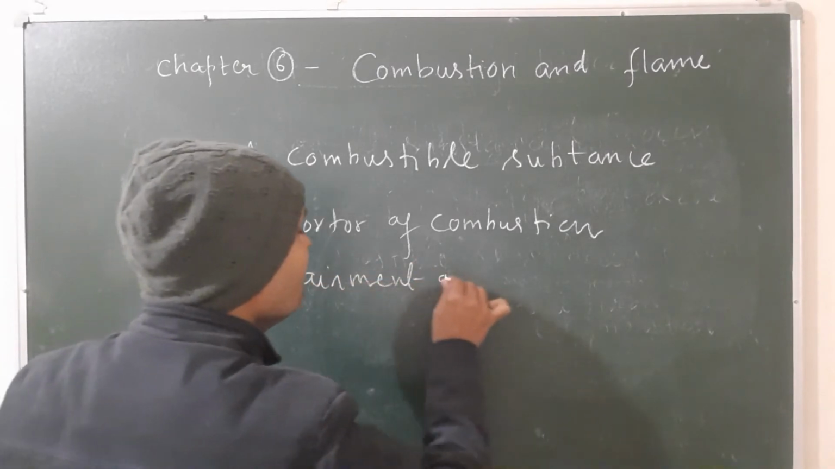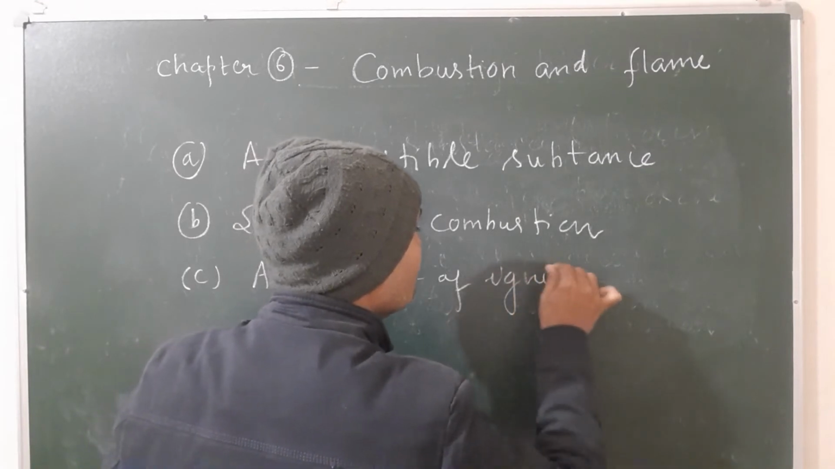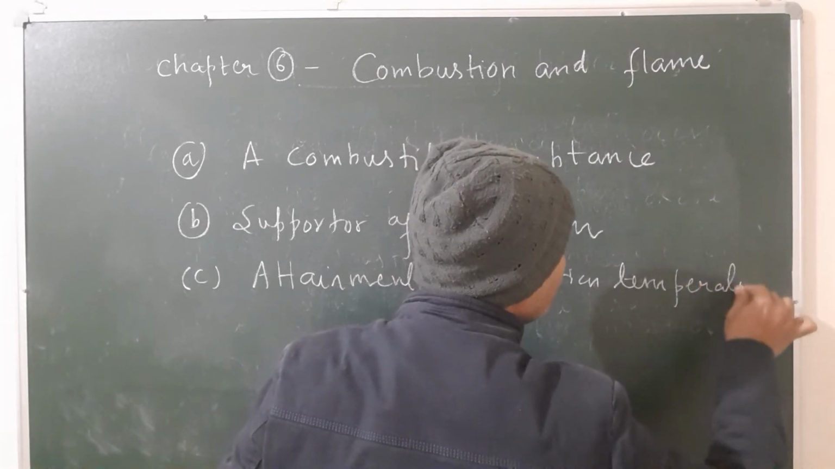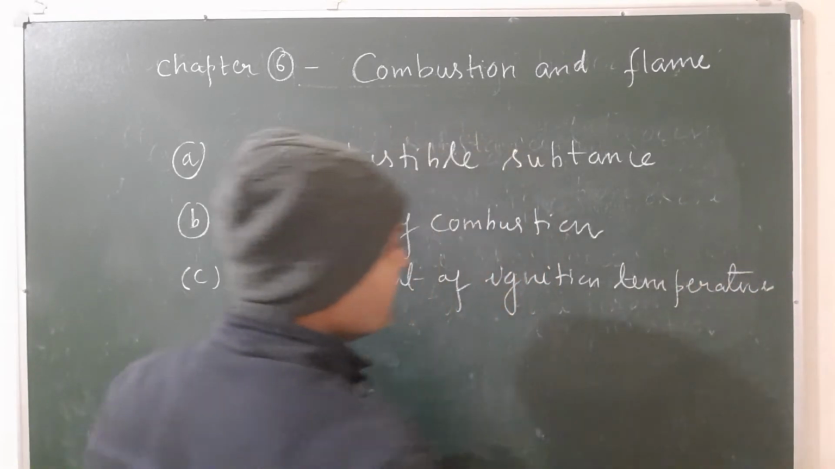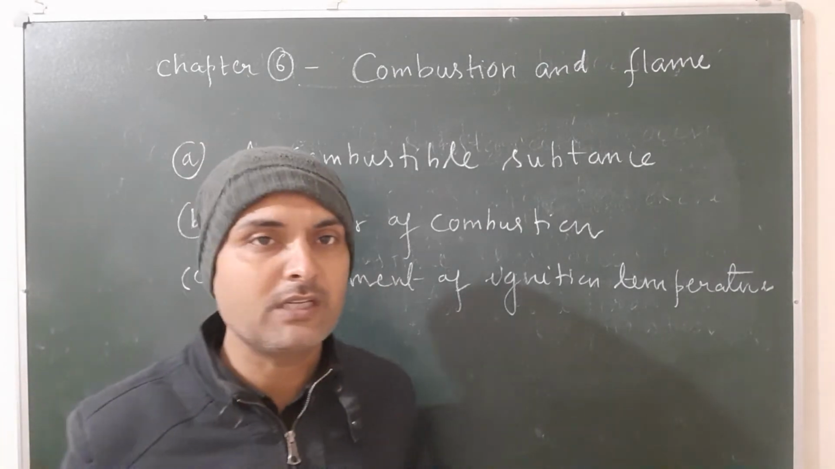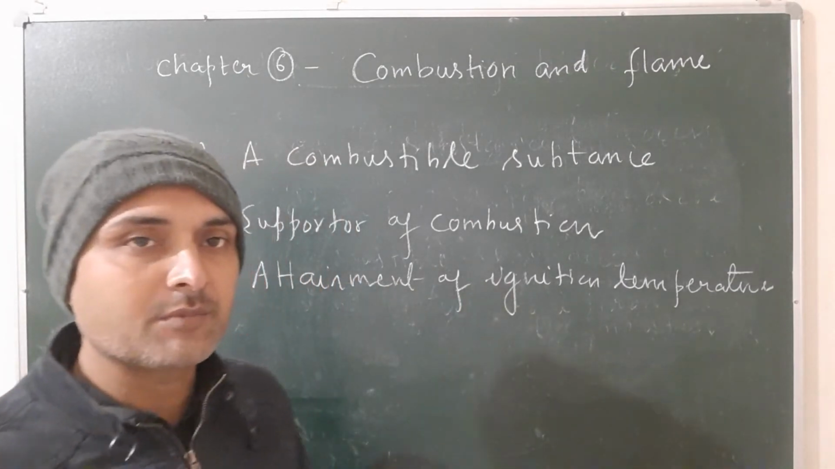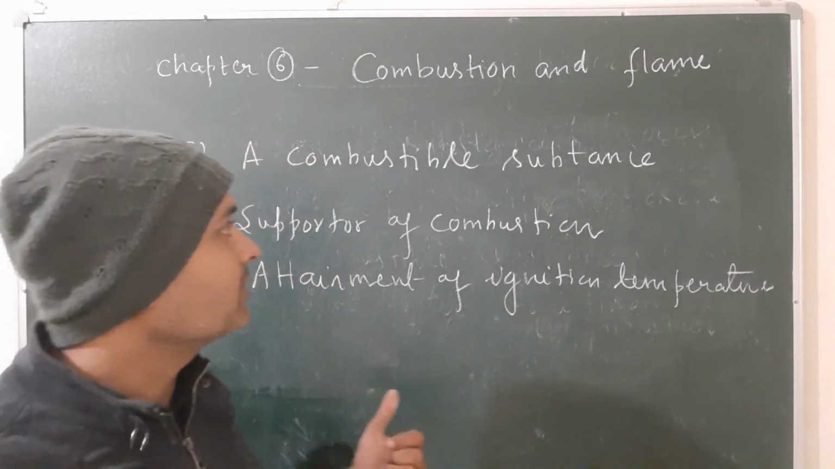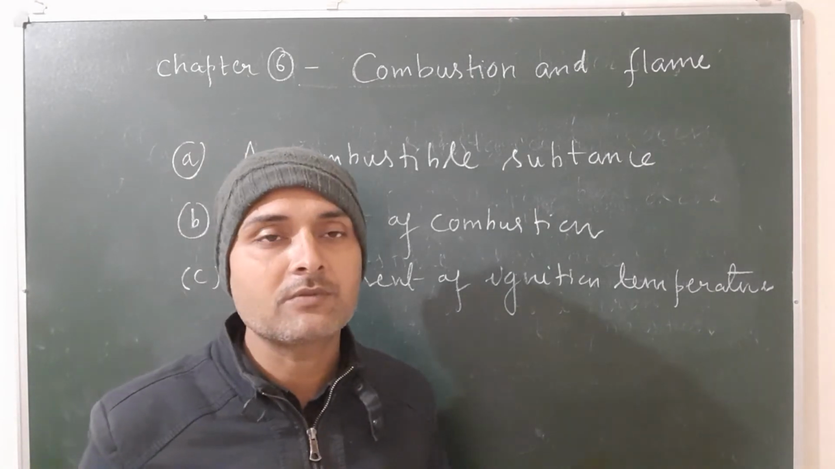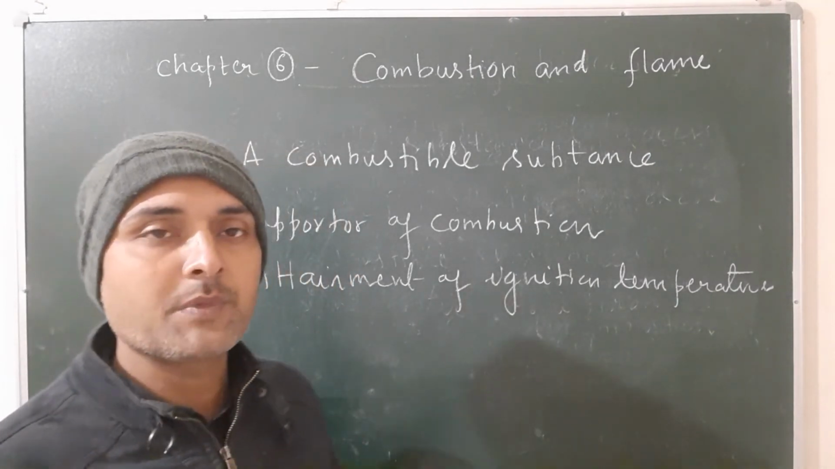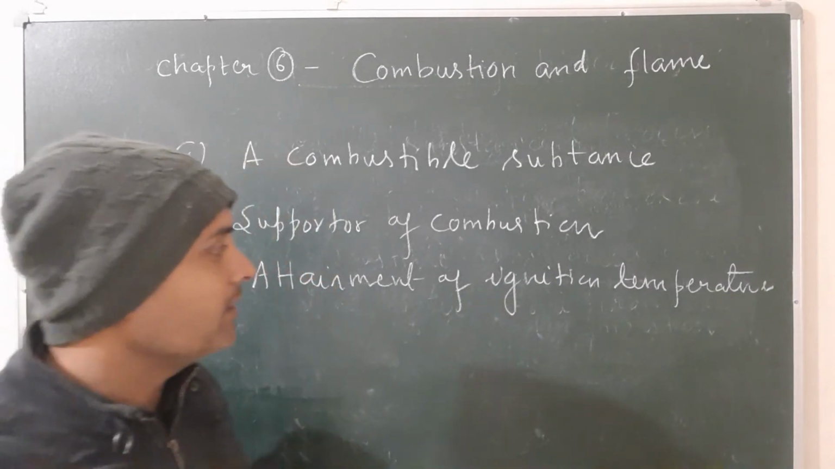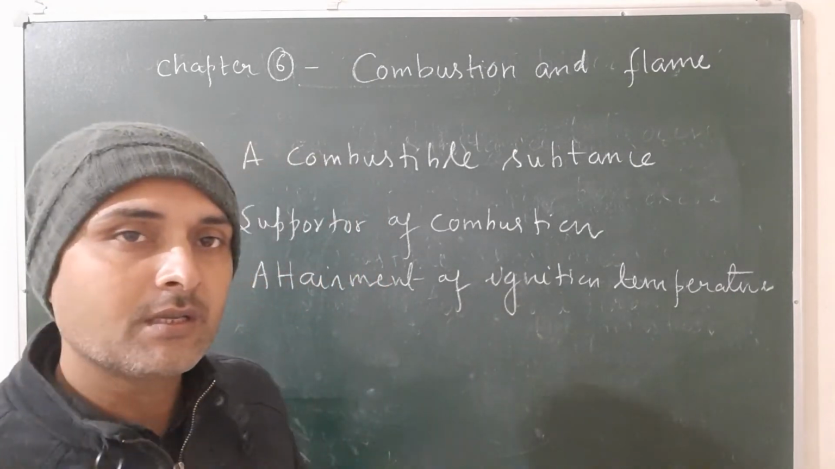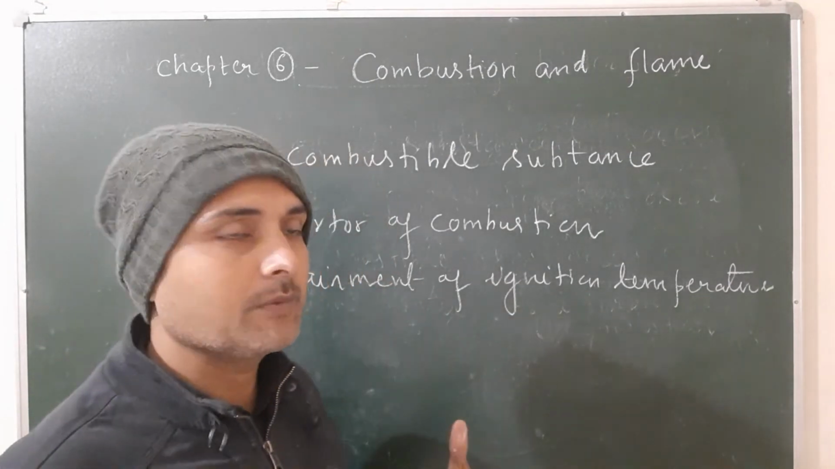What is ignition temperature? The minimum temperature, or the lowest temperature at which a substance burns, is known as ignition temperature. Most substances require ignition temperature. Without it, they are unable to burn. So what are the conditions for combustion? First, a combustible substance. Second, a supporter of combustion, here oxygen. And third, attainment of ignition temperature. That means without achieving the minimum temperature, a substance is unable to burn.